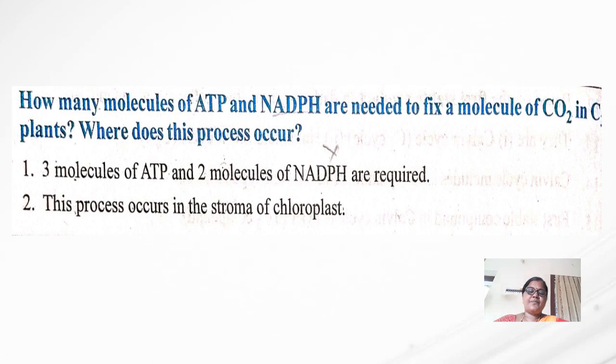And next question is, how many molecules of ATP and NADPH are needed to fix a molecule of carbon dioxide in C3 plants, and where does this process occur? 3 molecules of ATP and 2 molecules of NADPH are required. And where does this process occur? This process occurs in the stroma of the chloroplast.